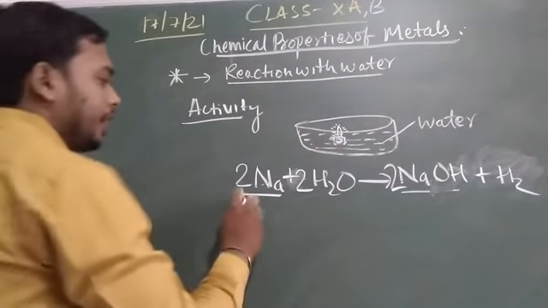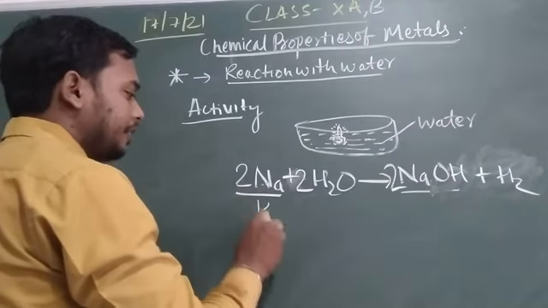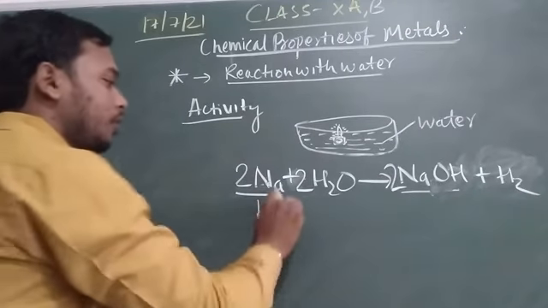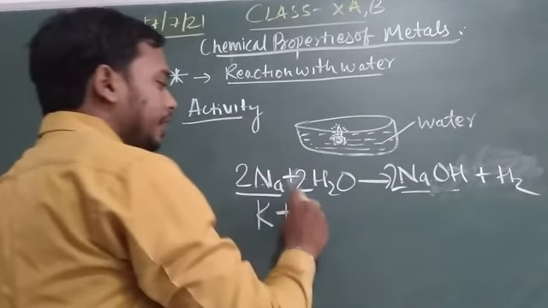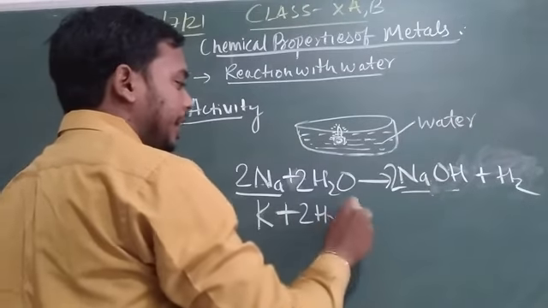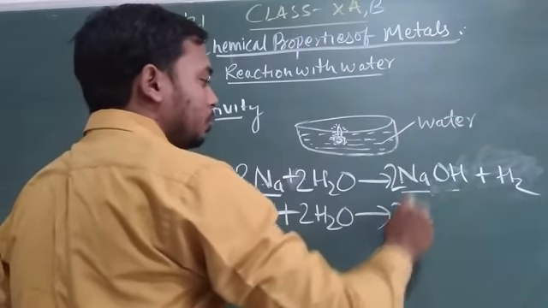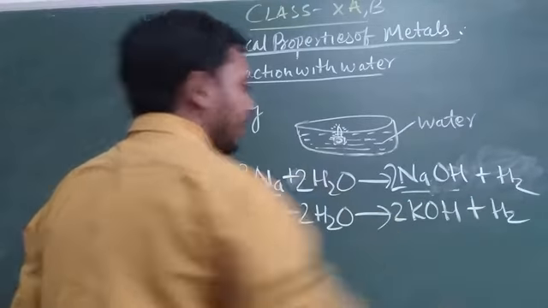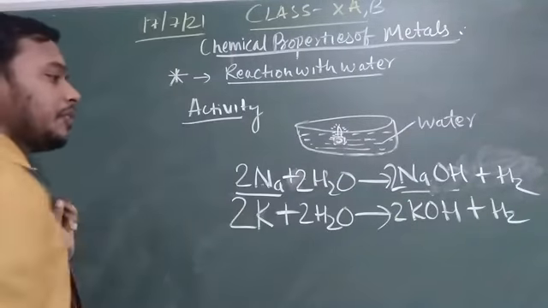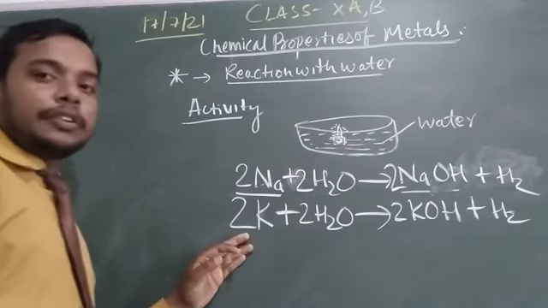if you take potassium metal, it can also be cut with a knife, and it reacts with H2O to form 2KOH plus hydrogen gas. After balancing, we find the equation.